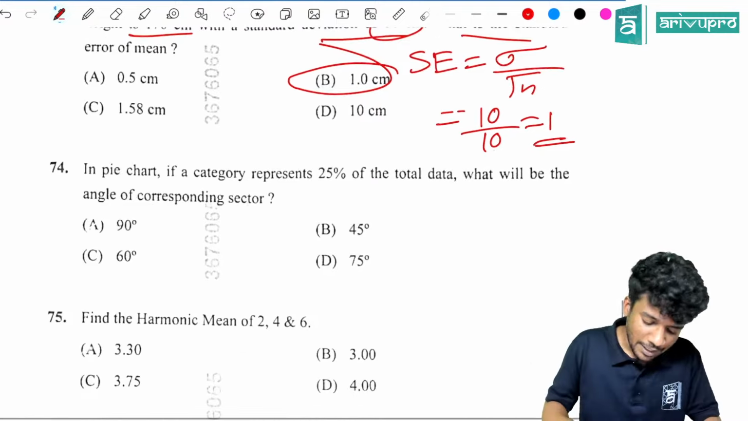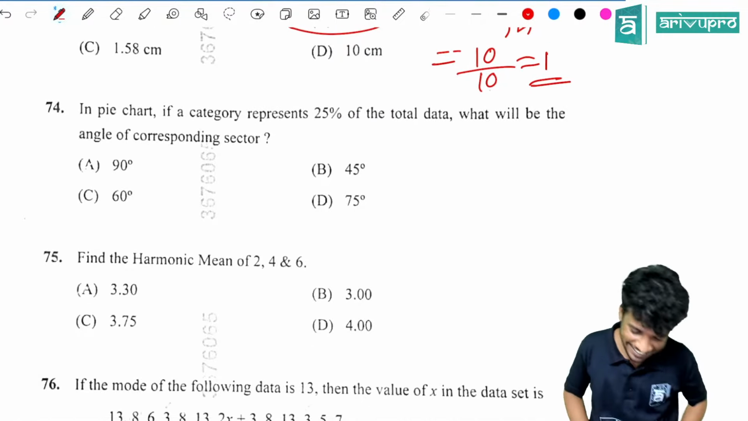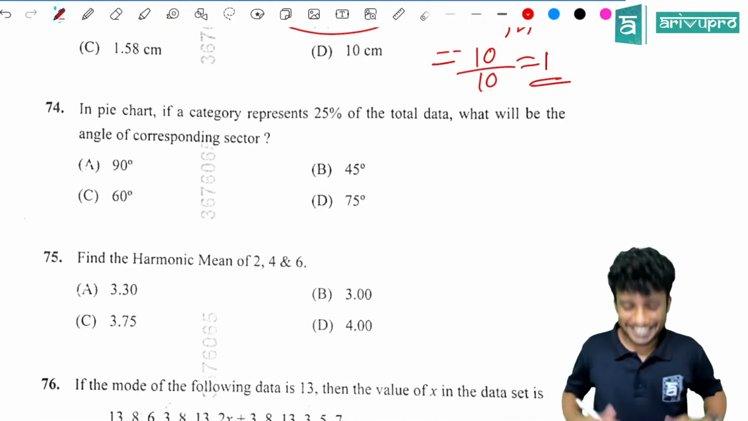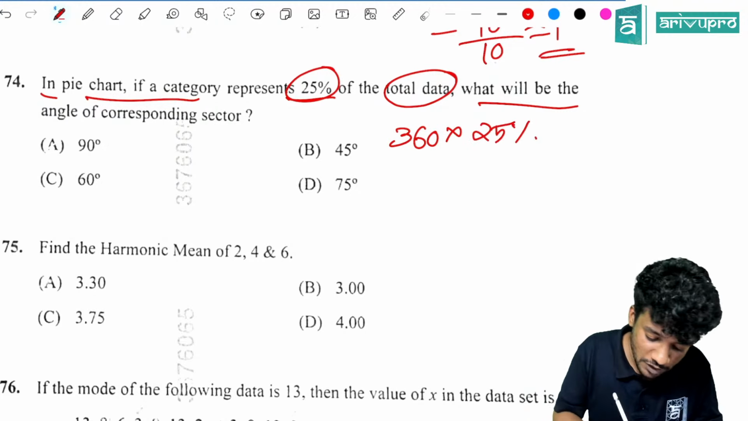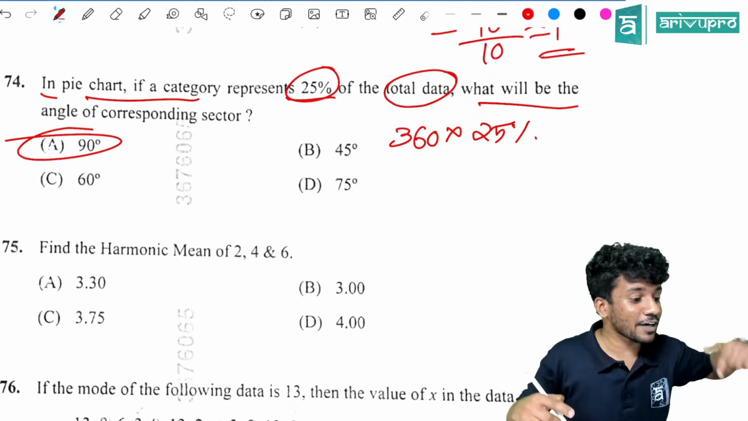Next question. Another direct question. All the time they will ask a question from pie chart, right? Now, in a pie chart, if a category represents 25% of the total data, what will be the angle corresponding to the sector? So how much is the total angle? 360 into 25% is how much? Which is 90 degrees. 25% is 1 by 4. 360 divided by 4 is how much?